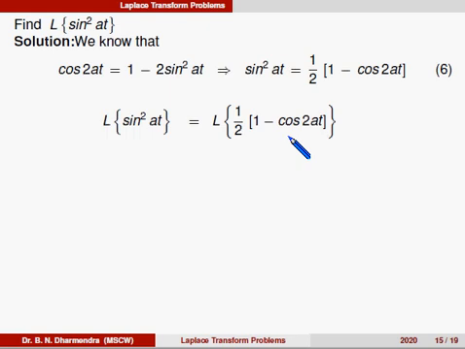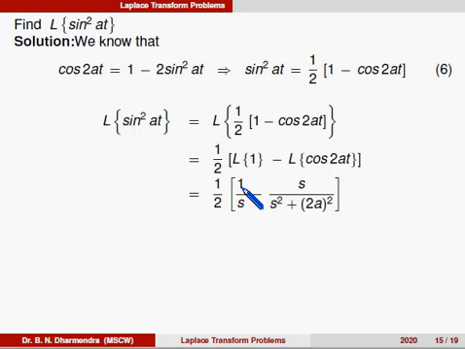By using linear property, 1 by 2 is a constant term, we can take it outside, and Laplace of 1 minus Laplace of cos 2AT, that is equal to 1 by 2 into, we know that Laplace of a constant is the constant divided by s, that constant is 1 here, so 1 by s minus cos 2at, which can be written as s divided by s square plus 2a square.